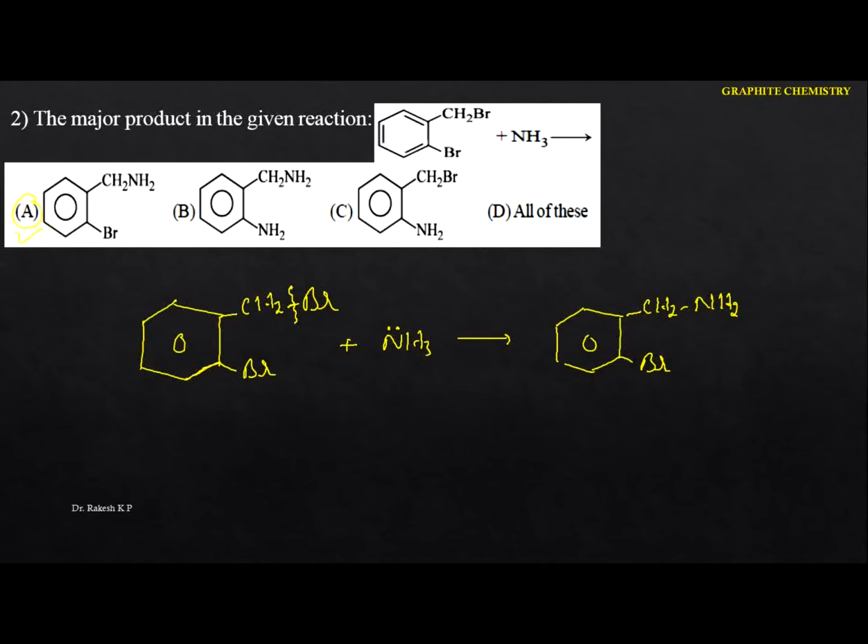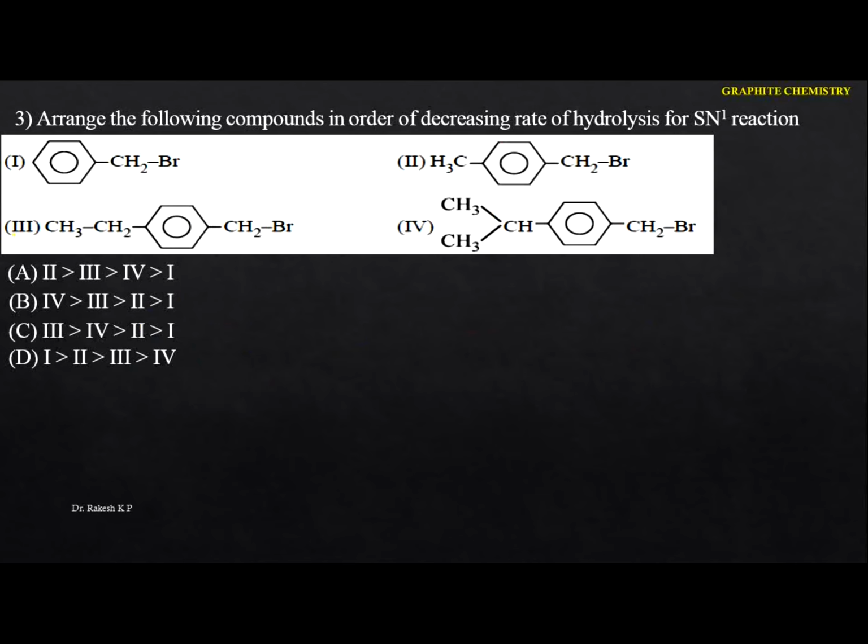So next one. Arrange the following compounds in the order of decreasing rate of hydrolysis for SN1 reactions. Again they have given SN1 reactions here. It mainly depends upon the stability. Let me write the compounds here.